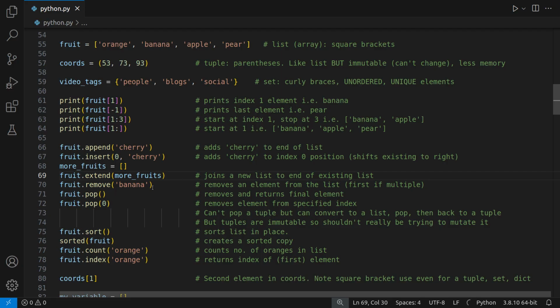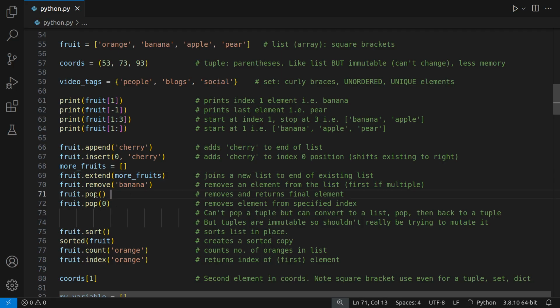Now if you want to remove an item or an element from the list, you would use .remove. So for example, if you want to remove banana, you would use .remove banana. If there's multiple banana in this list, it will remove only the first one.